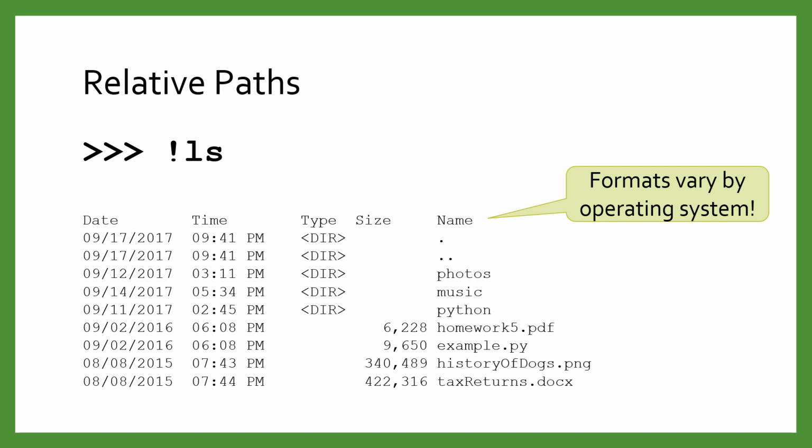If there are folders in your current working directory, you can reference them without writing the absolute path. Instead, the folder's path is simply its name. You can see a list of the folders in your current directory by using the ls command. ls stands for list, as in list the files.